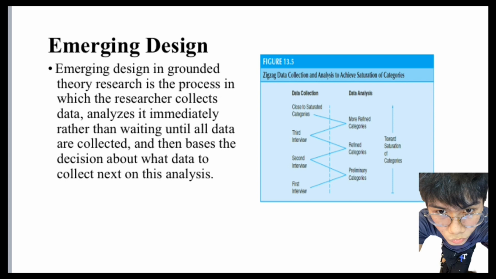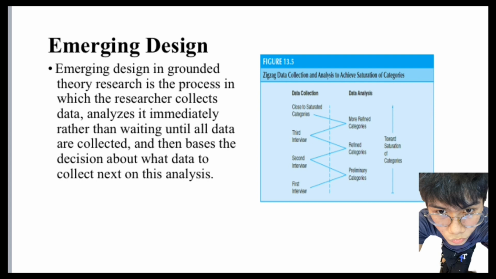Researchers analyze data as they collect it, not waiting until everything is gathered. This analysis guides them on additional data to collect next. So as you can see here in the chart, zigzag data collection and analysis to achieve saturation of categories. Think of it like a zigzag process.